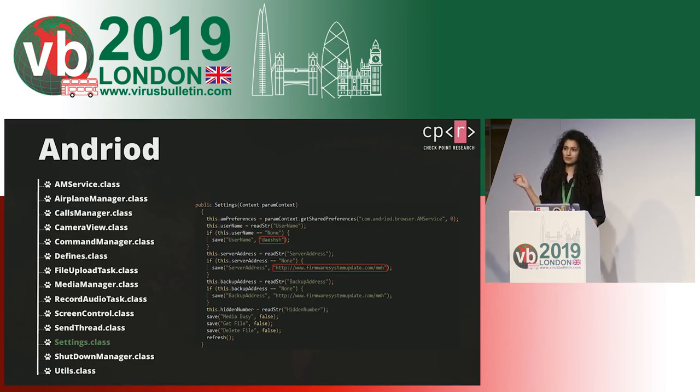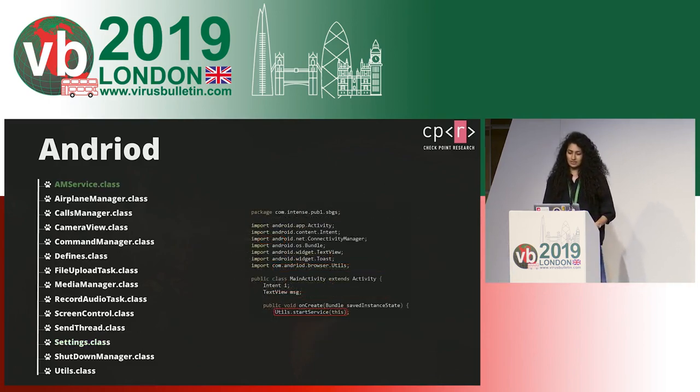Interestingly enough, the new username value in this case is the Arabic or Persian word for ISIS, Daesh, so it fits the theme of the app. And the server address in this case is a real website. Another useless piece of code in this class is the backup address, which is the same as the server address, so it wouldn't really back it up because it is the same one. If it's down, both would be down.